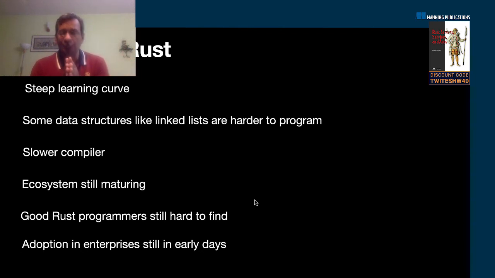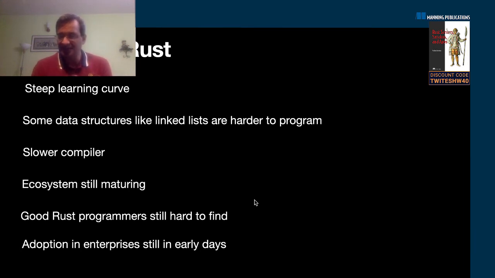Rust is not like that. You must be willing to invest time upfront and get frustrated, but persevere with the learning process. But that is I think one of the biggest pitfalls of Rust. Before you think about adopting, unless you're convinced about the philosophy of Rust that I spent about 40 minutes or so talking about, I don't think Rust is for you.